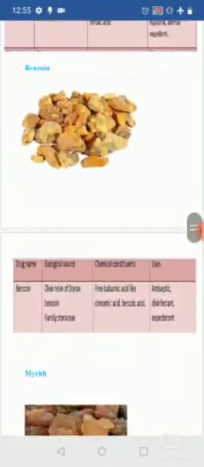So when coming to the biological source, it is the oleogum resins of the Styrax benzoin, or one more, that is the Sumatra benzoin or the Siam benzoin, but the main is the Styrax benzoin, belonging to the family Styraceae. When coming to the active or chemical constituents, it contains free balsamic acids like cinnamic acid and benzoic acid. When coming to the uses, it is used as antiseptic, disinfectant and expectorant.